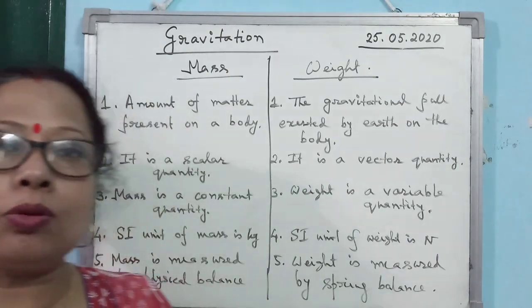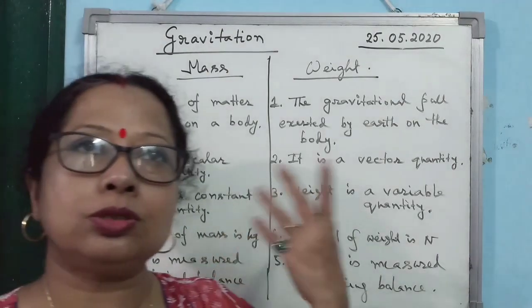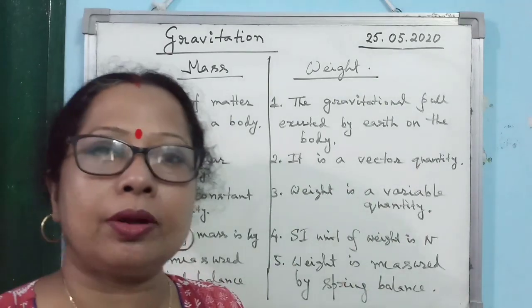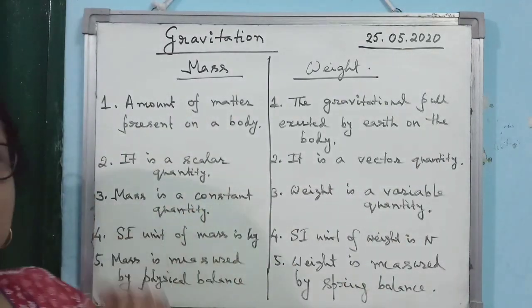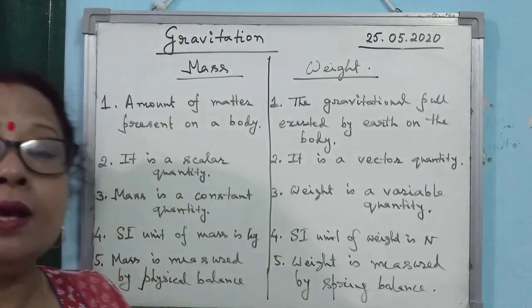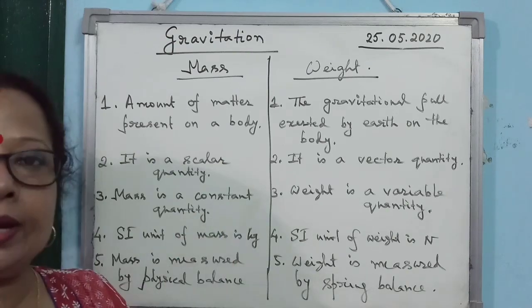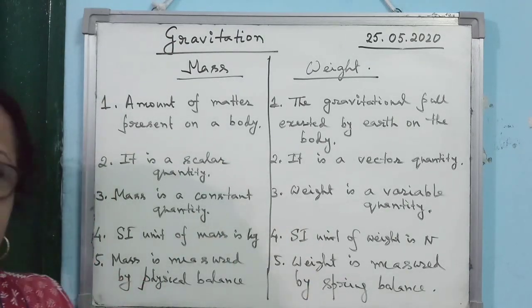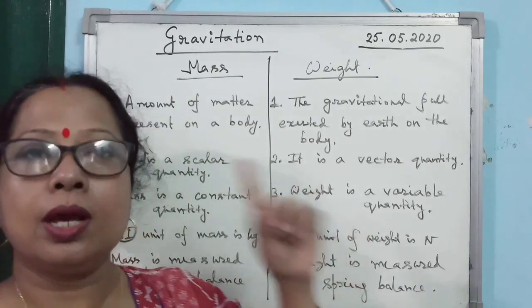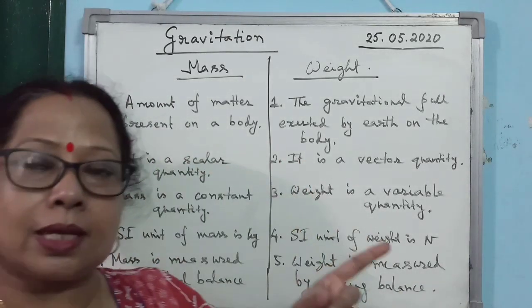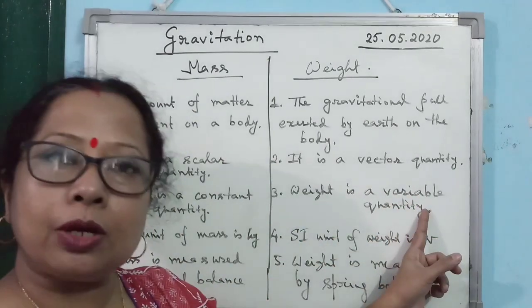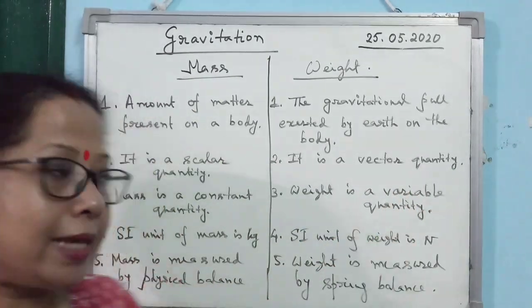Suppose you are in Dhanbad, then you have gone to Everest. What will happen to your mass? Mass will remain the same. So, mass is a constant quantity. But what will happen to the weight of your body? Your weight in Dhanbad will be greater than your weight on Everest. Why? Because it is at a higher altitude. At higher altitude, the value of g decreases, so your weight will decrease. So, weight is a variable quantity. It changes from place to place.